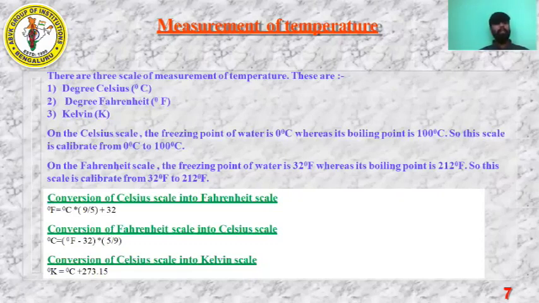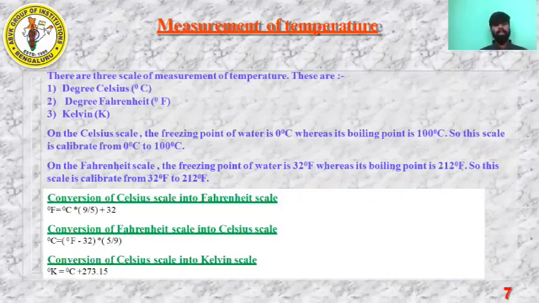We'll see the formula. Degree Fahrenheit is equal to degree Celsius into 9 by 5 plus 32. This is the formula to convert the Celsius scale to the Fahrenheit scale. They will give you the Celsius value and you need to convert it into Fahrenheit.